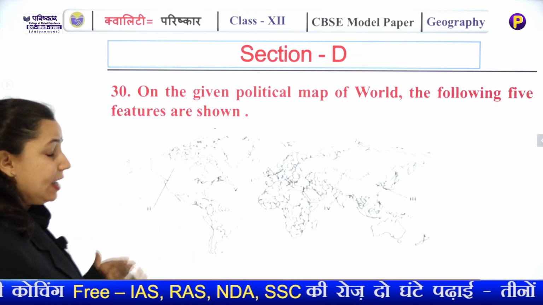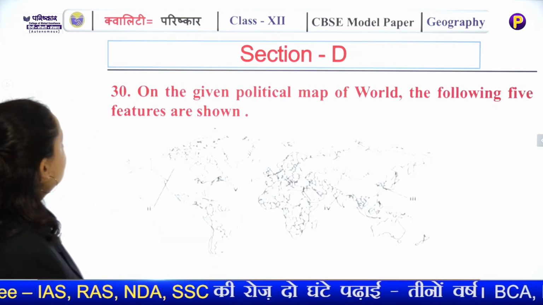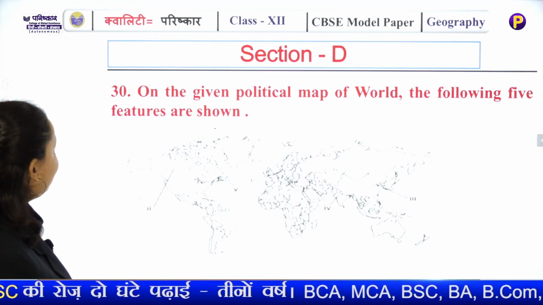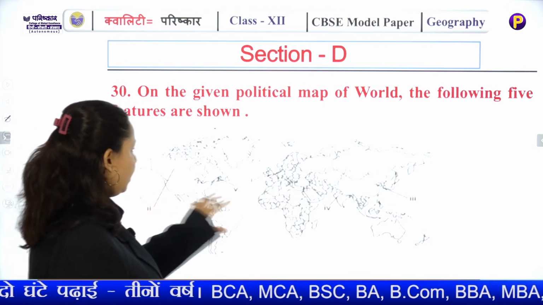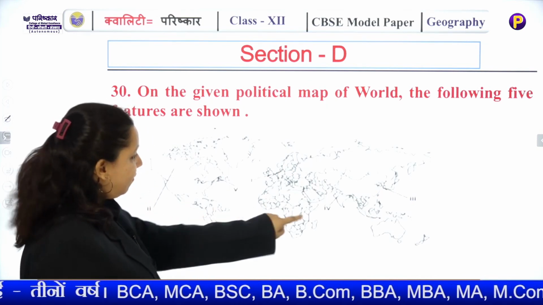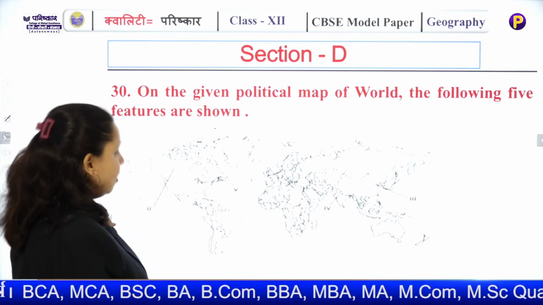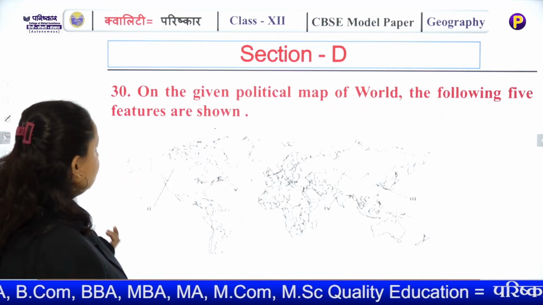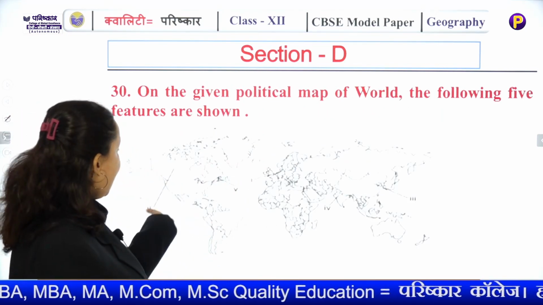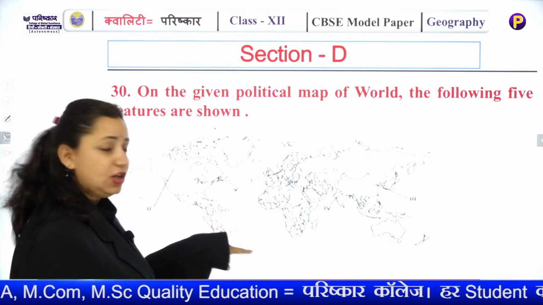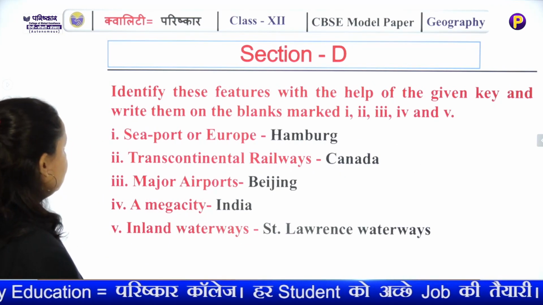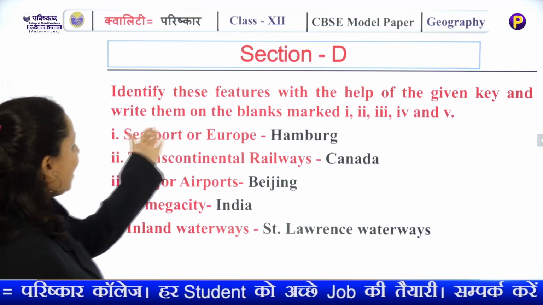Next deals with the world map. On the given political map of the world, the following 5 features are shown. I think now you have to answer these. This is the identification. You have to identify the features that are given on the map, and accordingly you have to answer and write them on the blank spaces.